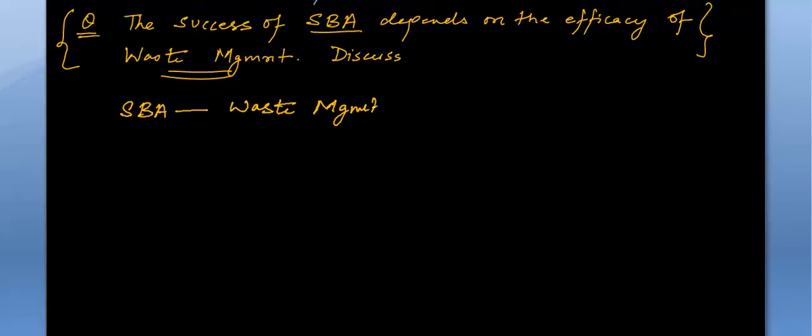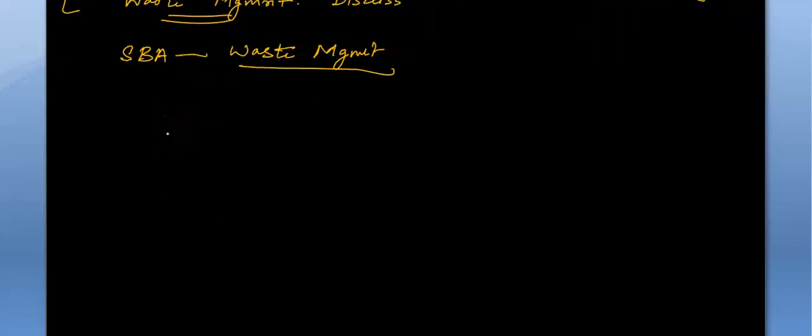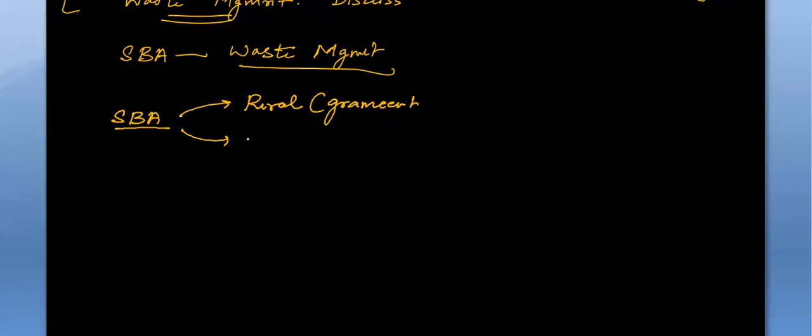Now you all know that SBA has two components. The first component is the rural component, that is the Grameen component, and the second is the urban component. And we know the objective of SBA also.